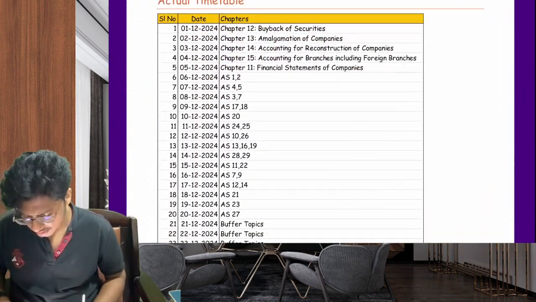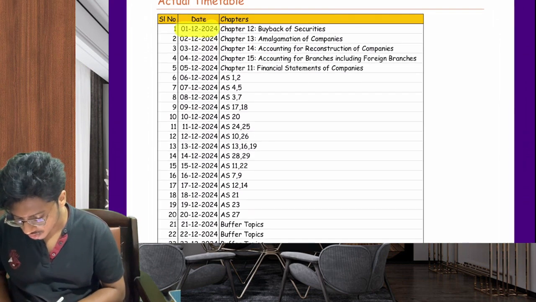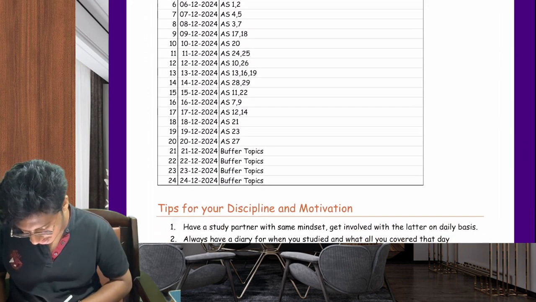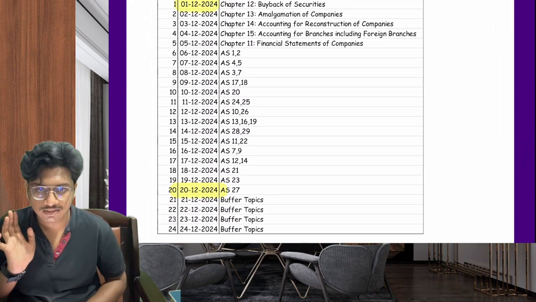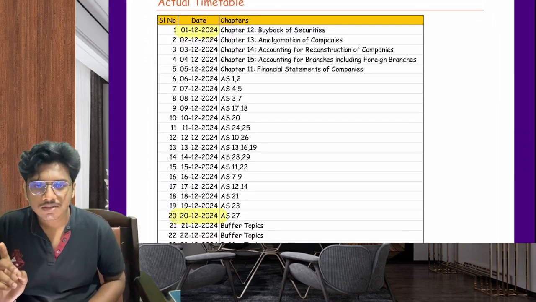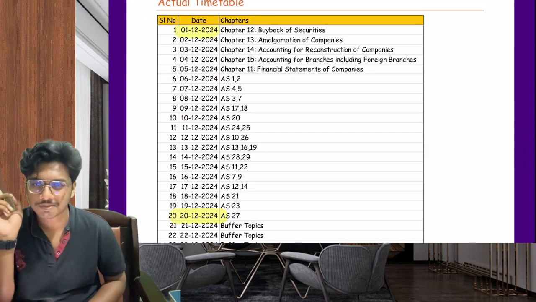After finishing this, this is your actual timetable. From 1st December 2024 till 20th December 2024, I have done the timetable for that. So if you follow this, you can finish accounting standards before Christmas. That's my Christmas gift for you.